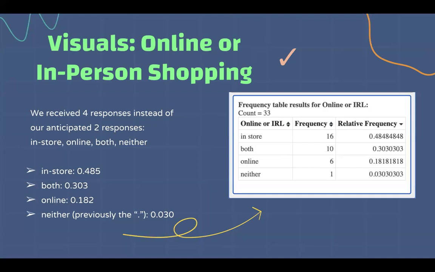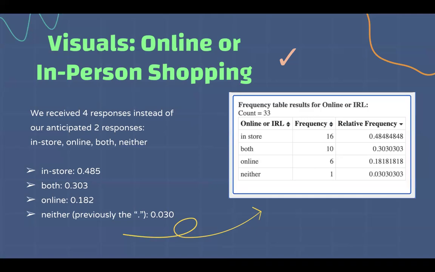0.485. Then coming in next is people choosing both, actually, which we did not expect at all in our survey. But it comes in at the second highest result, with 10 out of 33 people choosing this option and a relative frequency of 0.303. I'm sorry. And next is online with a frequency of 6 out of 33 people.